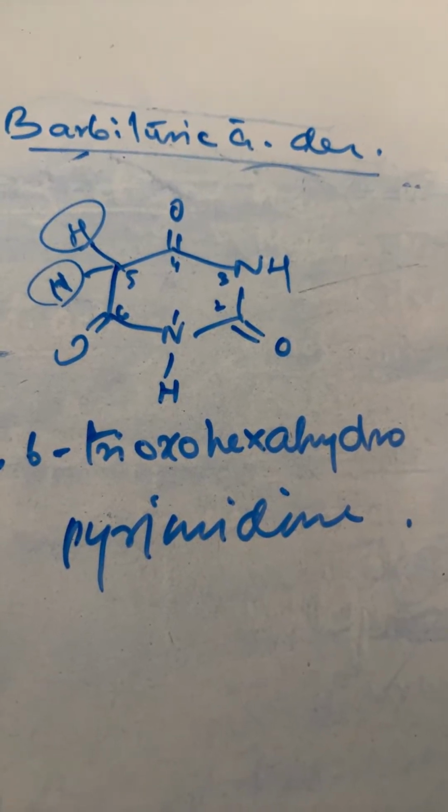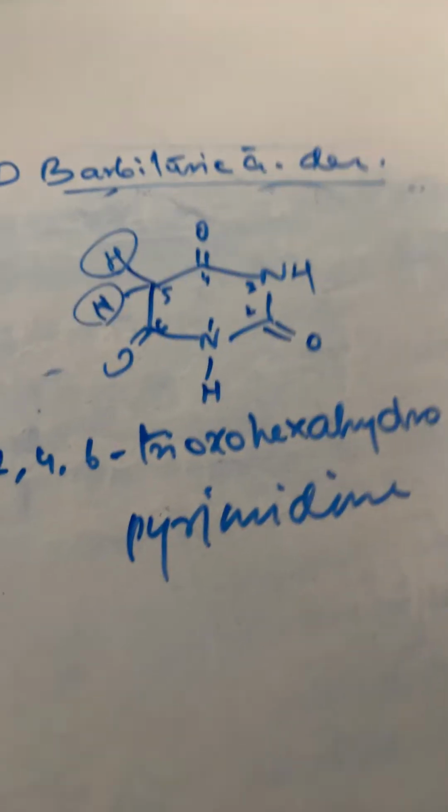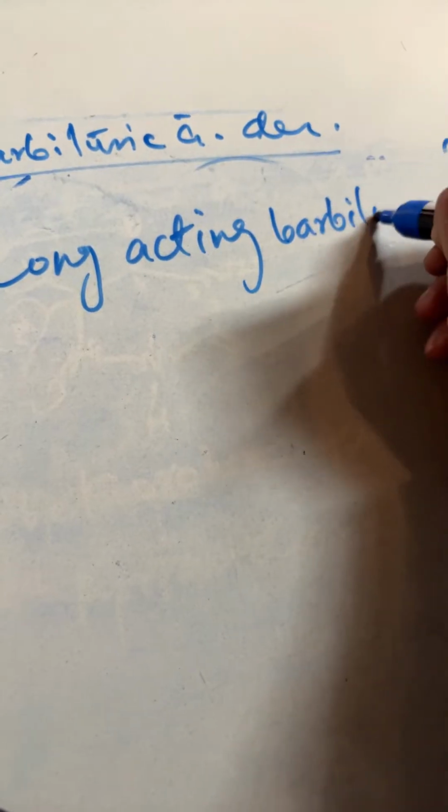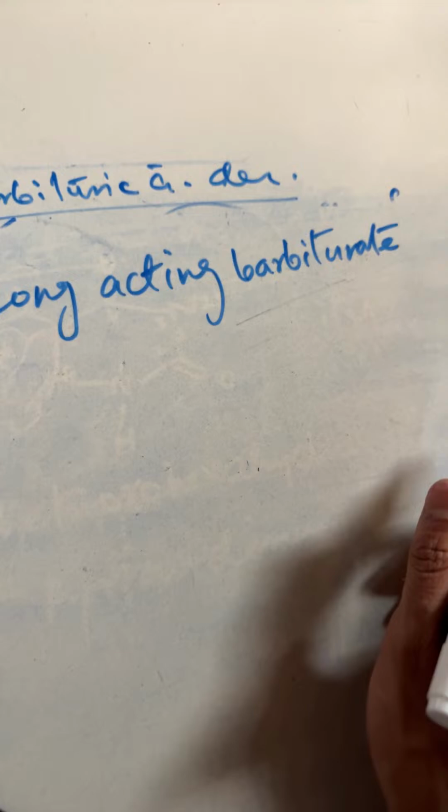Okay, so in the case of long acting barbiturate, what will happen?